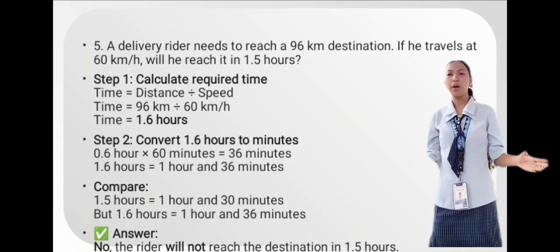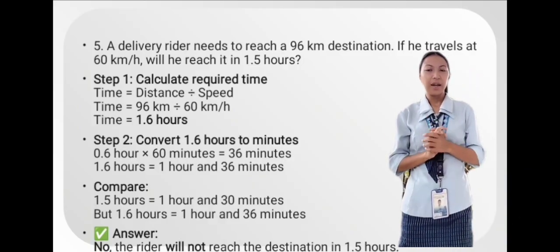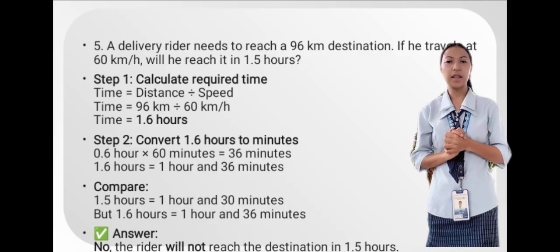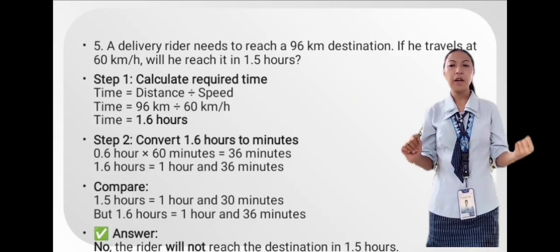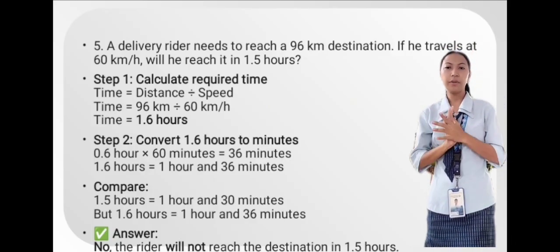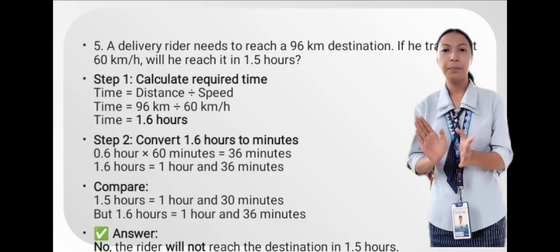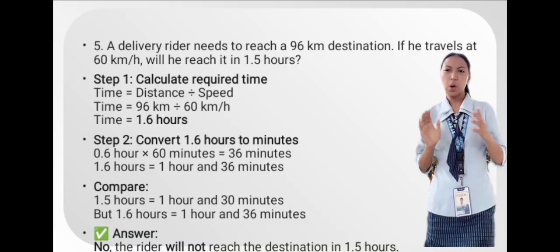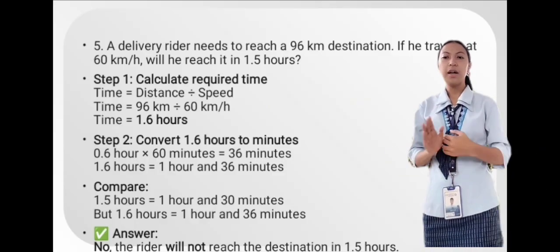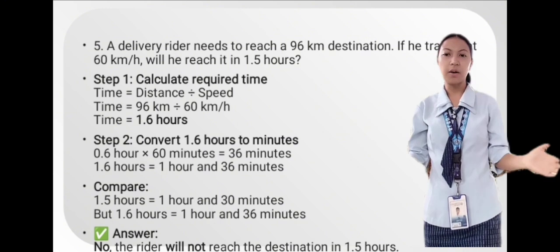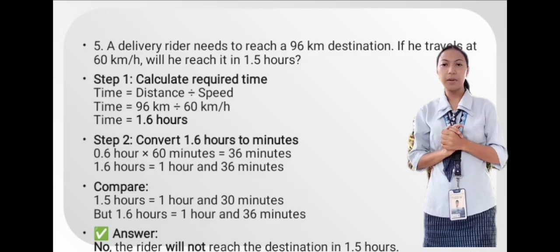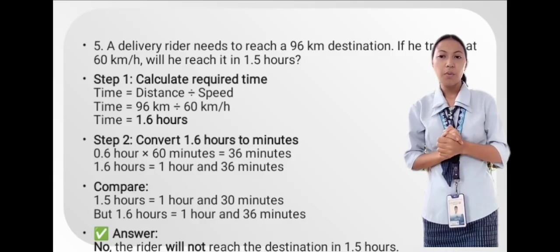So the last question. The delivery rider needs to reach a 96 kilometer destination. If he travels at 60 kilometer per hour, will he reach it in just 1.5 hours? So the solution is, in finding the time, distance divided by the speed. So 96 kilometer divided by the 60 kilometer per hour is equivalent to 1.6 hours.